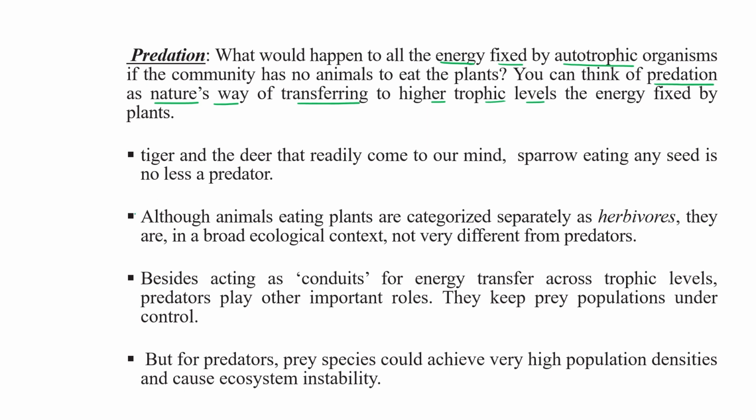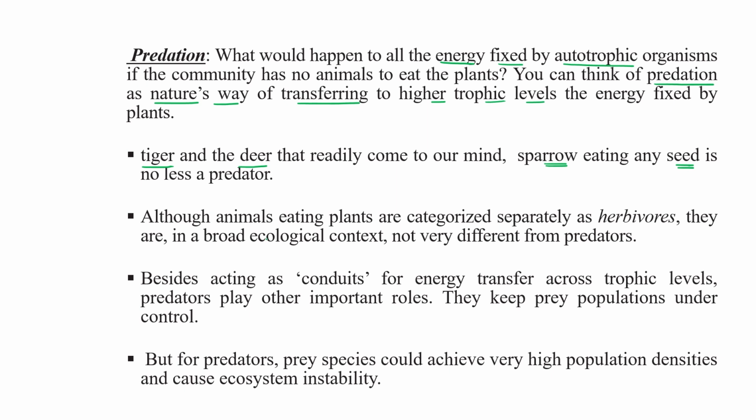There are certain examples of predation, like tiger and deer. When we talk about predators, tiger, deer, lion, and other herbivores like rabbit come to mind very quickly. But a sparrow eating any kind of seed is no less a predator.